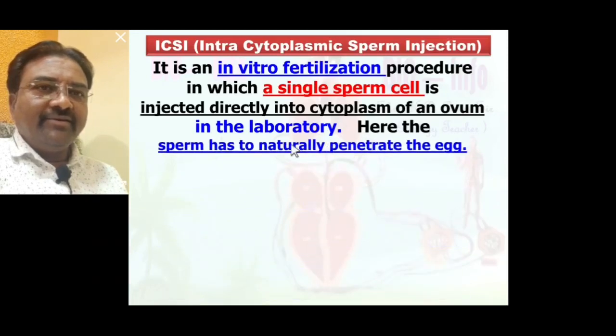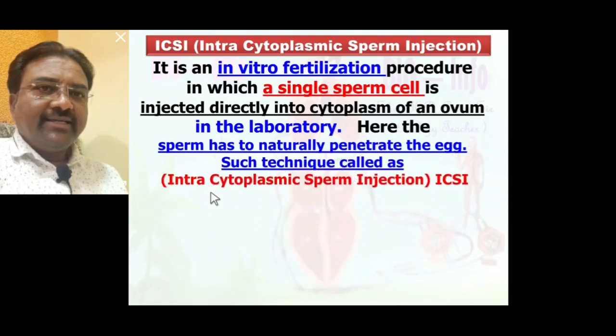Here the sperm does not have to naturally penetrate the egg. Such a technique is called intracytoplasmic sperm injection, that is ICSI.